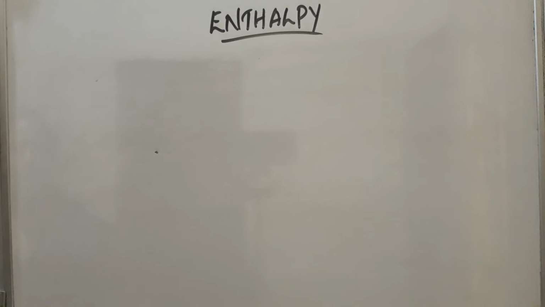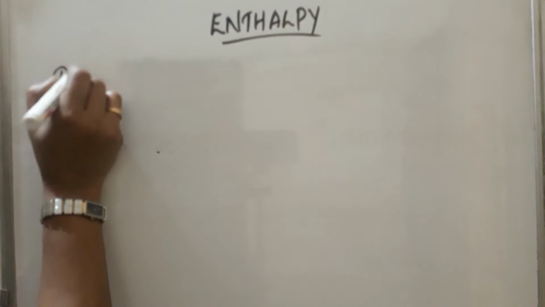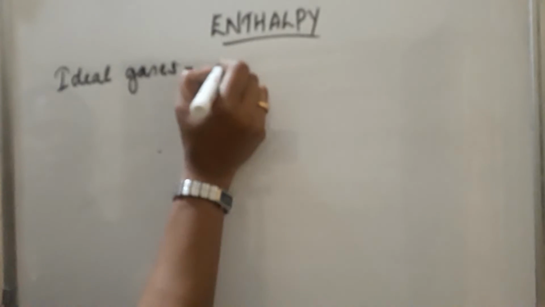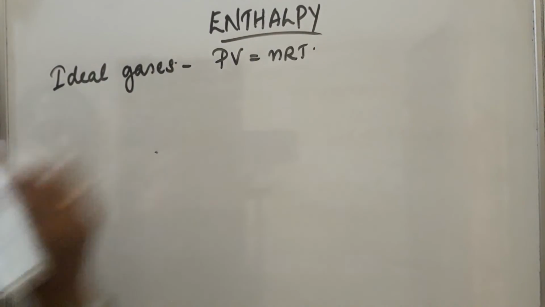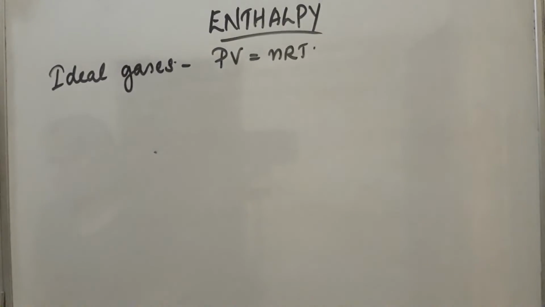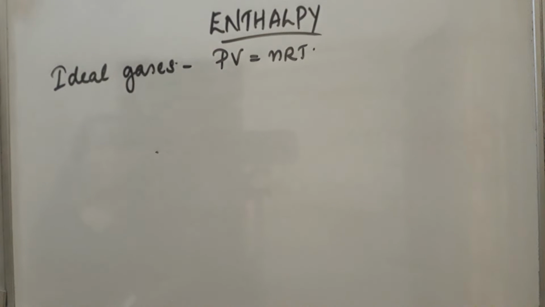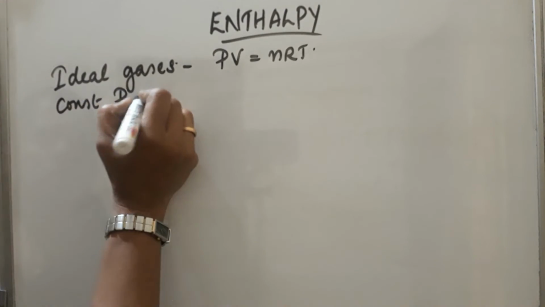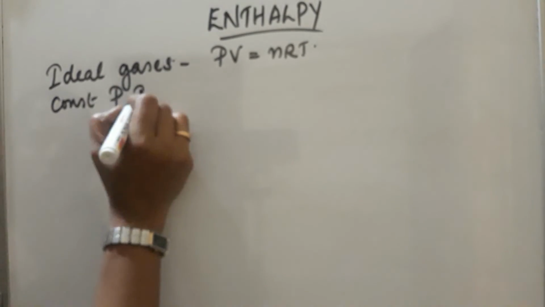Next, there is another relation for enthalpy in the case of ideal gases. In the case of ideal gases, we know the equation PV equals nRT. Consider a reaction of gases taking place at constant pressure and constant temperature. So, P remains constant and T remains constant.